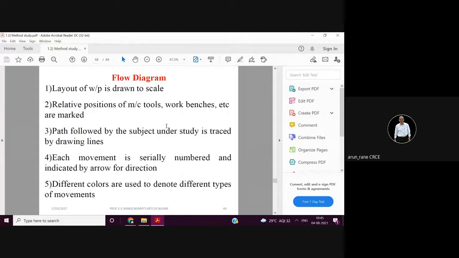So the flow diagram, as I told, records the flow. You have to record down the flow. So in that, you have to draw the layout. You have to show the positions of the machines, then your workbenches or your workstations.